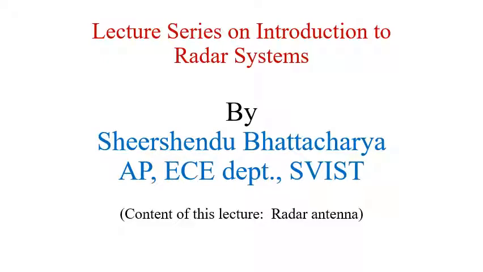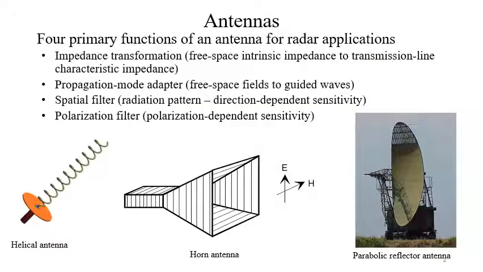In the lecture series on Introduction to Radar System, we are now going to discuss the radar antenna. Well, antennas are the interface between guided medium and unguided medium, or we can define an antenna as an entity that converts electric current or voltage into equivalent electric and magnetic fields and vice versa.